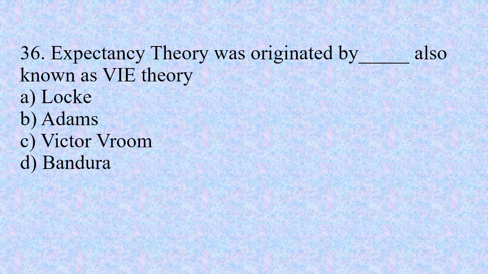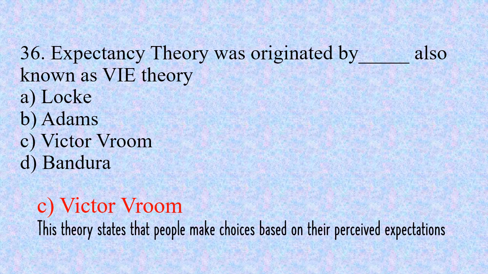Number 36. Expectancy theory was originated by dash, and this theory is also known as VIE theory. Option A, Locke. Option B, Adams. Option C, Victor Vroom. And option D, Bandura. So, C. Victor Vroom has originated this theory, and this theory states that people make choices based on their perceived expectations.